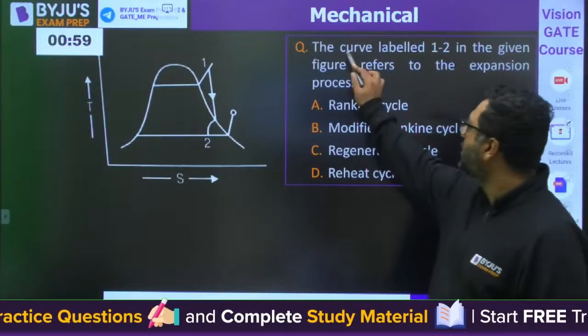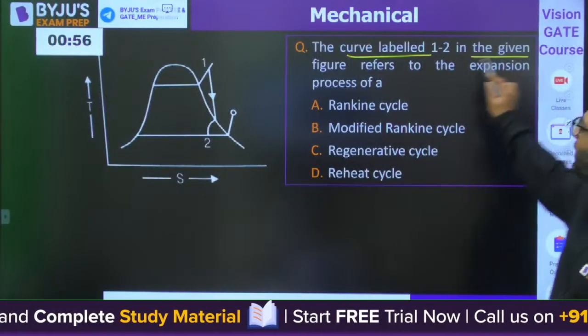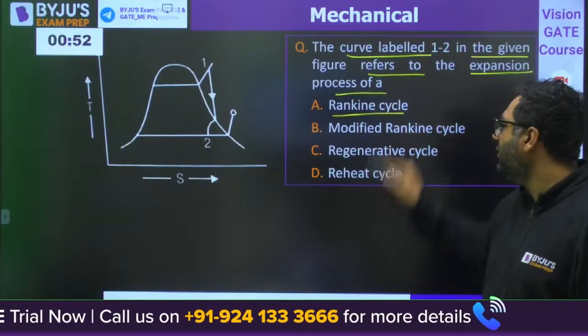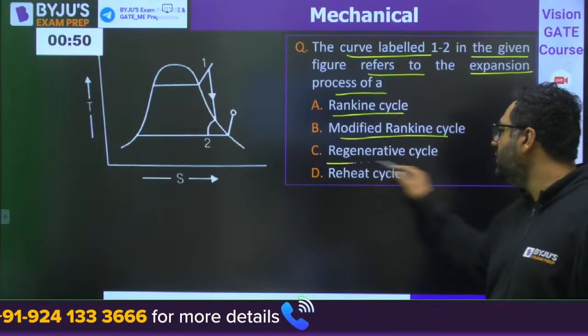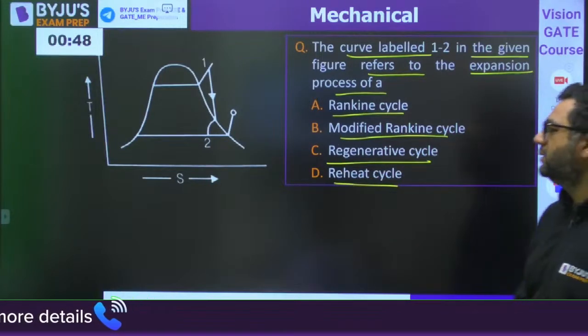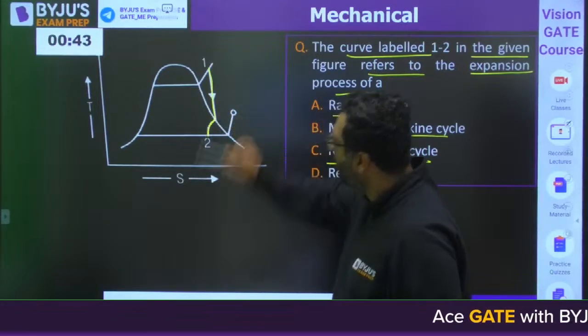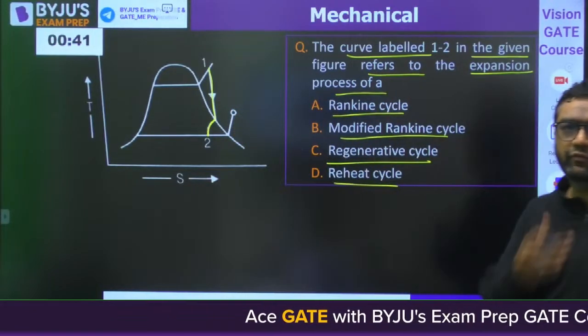Next question is this: the curve labeled 1, 2 in the given figure refers to the expansion process of a Rankine, modified Rankine, regenerative or reheat cycle. So you can see this is 1, 2. Very good, Kumar.